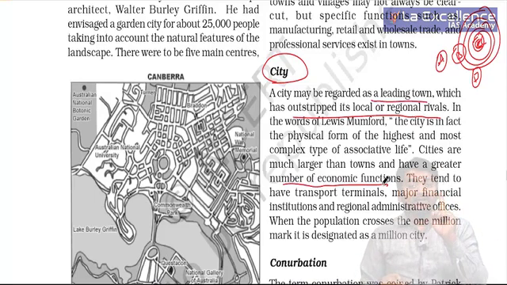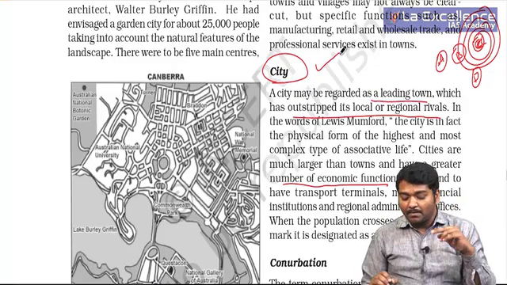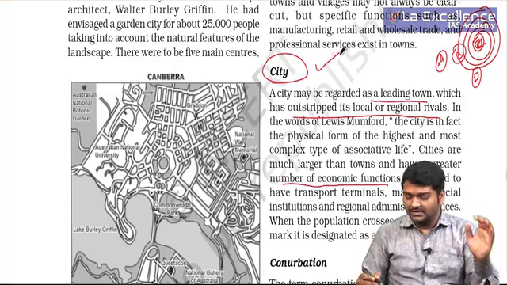Single functional towns can be there. Colleges alone can become a town in some places, right. So you usually see in cities, multiple functions usually take place.